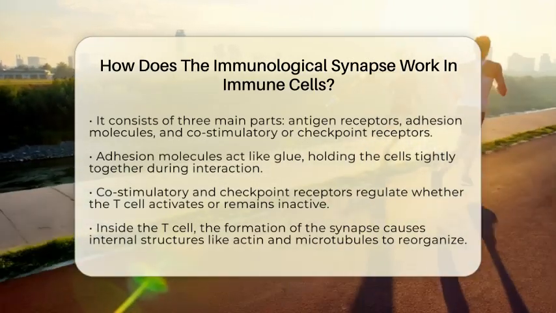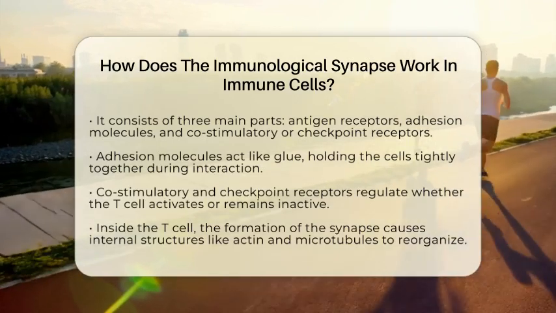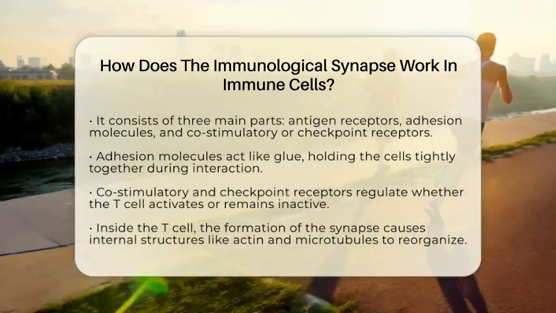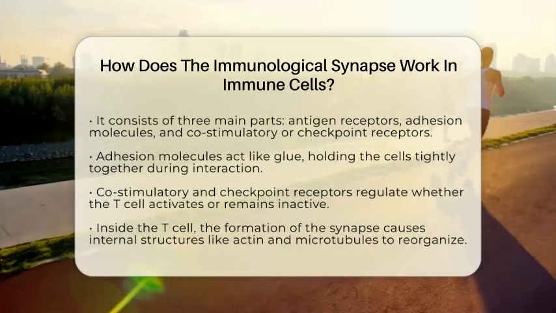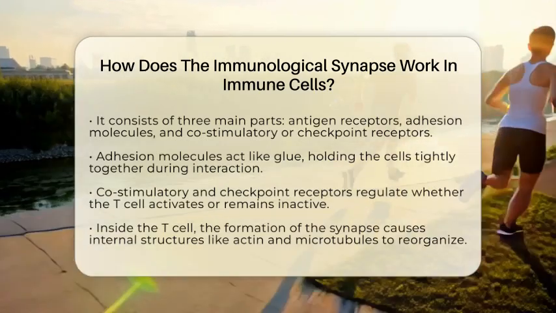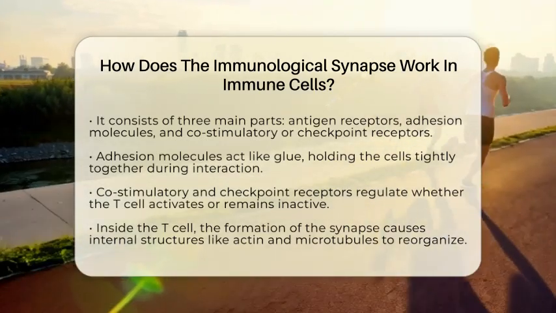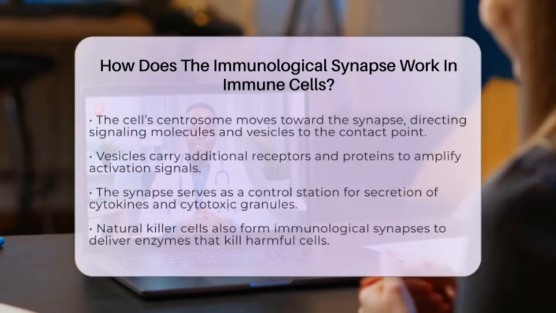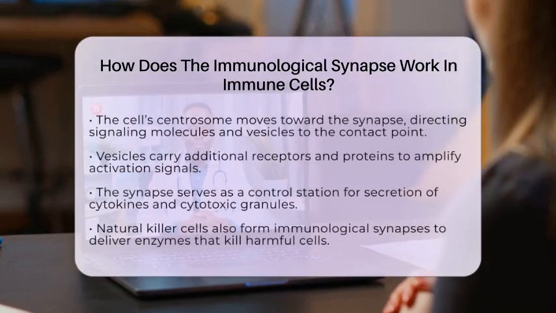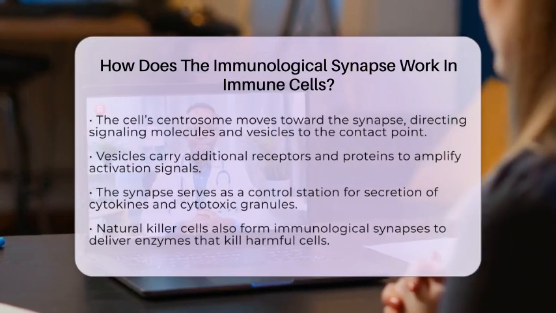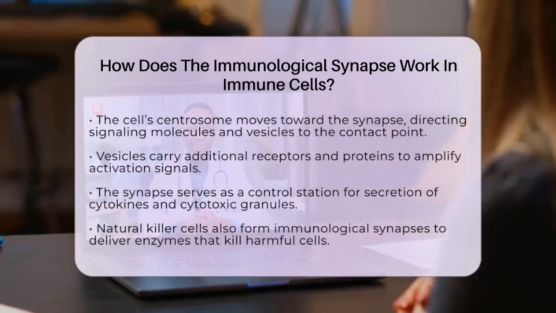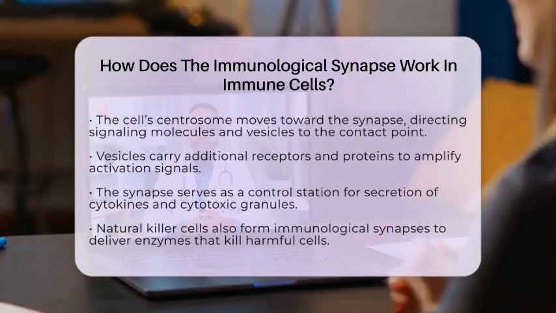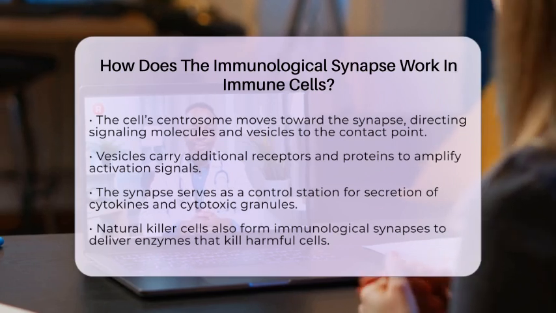Inside the T cell, the formation of the synapse causes the cell's internal skeleton, made of actin and microtubules, to reorganize. This polarization directs the cell's centrosome, which is like its control center, toward the synapse. This movement helps deliver signaling molecules and vesicles directly to the contact point. These vesicles carry additional T cell receptors and signaling proteins that amplify the activation signals.